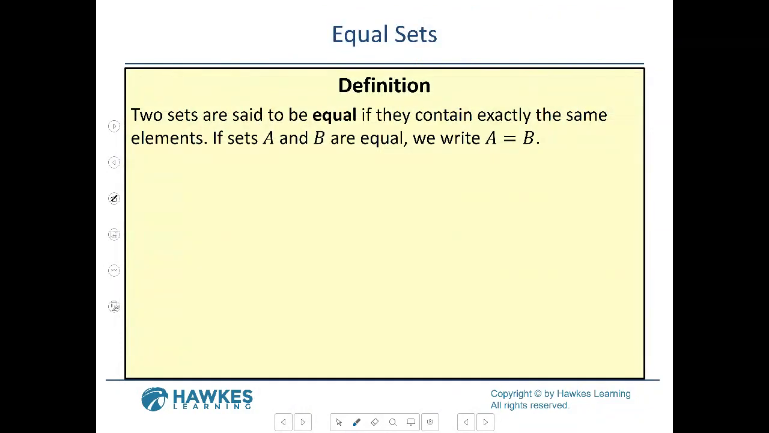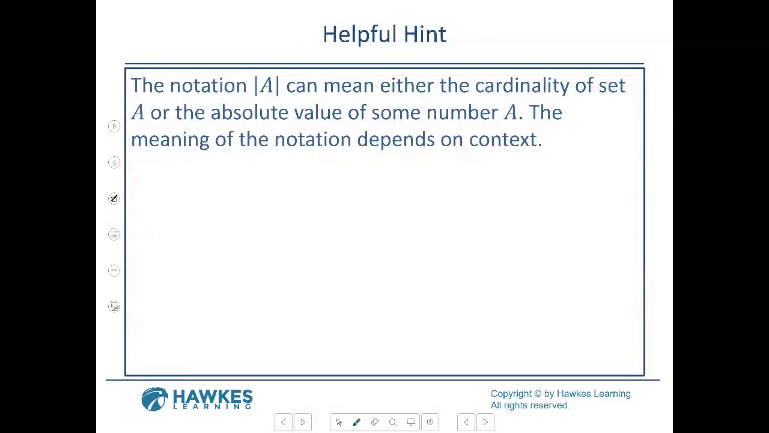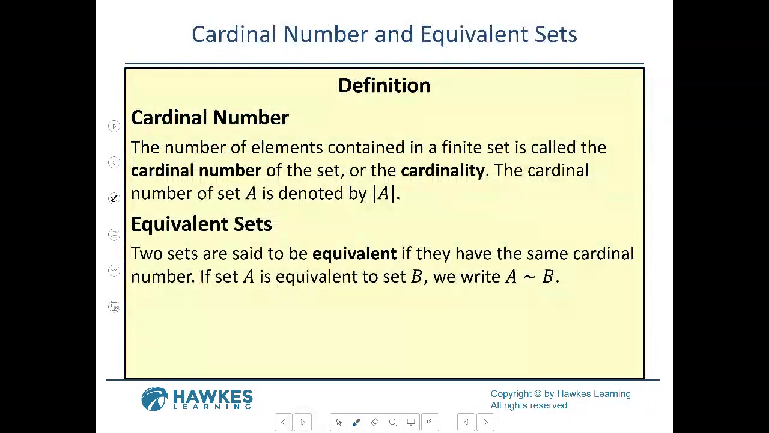All right, so now we go to the definition of equal sets, this is the fun part. Two sets are said to be equal if they contain exactly the same elements. So if A and B are equal, we write A equals B. And that's it. It's not really hard. They're equal, just going to be equal, right? They're going to throw some kinks in there in just a second. The notation absolute value of A can mean either the cardinality of the set or the absolute value of some number A. The meaning of the notation depends on the context. And so here we're going to talk about cardinality.